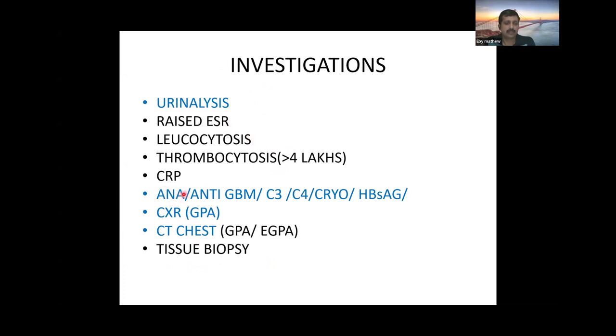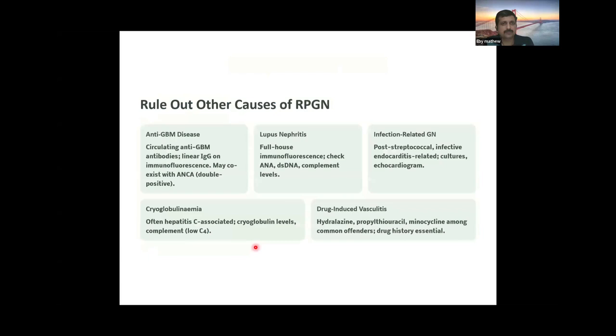Specific to the cases, we should send ANA, and anti-GBM should be sent in cases suspecting alveolar hemorrhage. C3 should be done, and in Hep C patients suspecting cryoglobulinemia, cryoglobulins should be sent, and HBsAg and HCV should be sent. X-ray, fine. If you are suspecting diffuse alveolar hemorrhage or cavities, CT also needs to be done, and tissue biopsy needs to be done based on the cases.